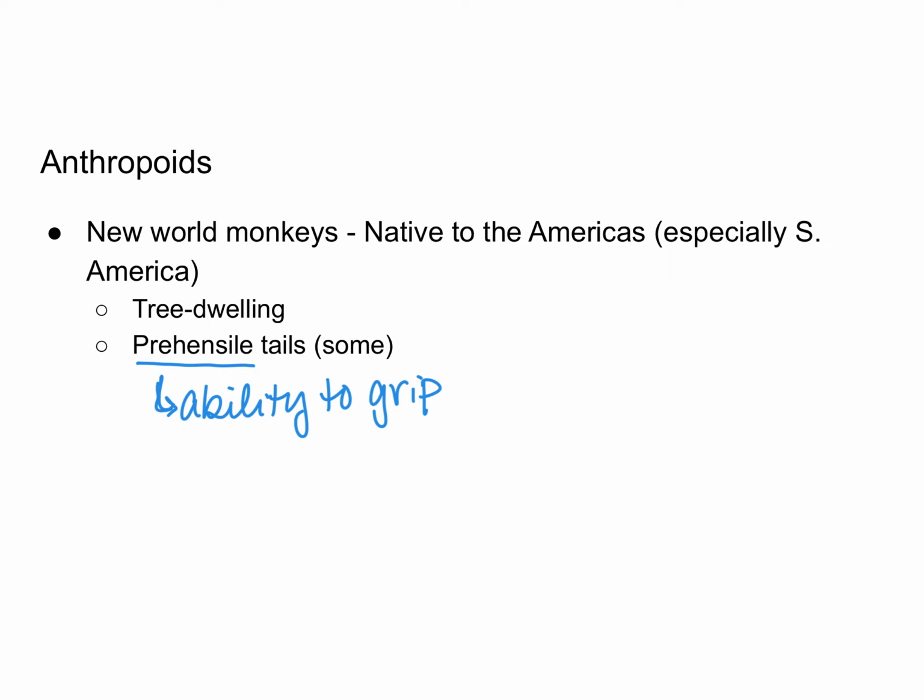So the tails almost act like a fifth limb in that the monkeys can swing by their tails or they can grab something with their tails. So the muscles are developed in a way that they can grab things with it or hang by it.